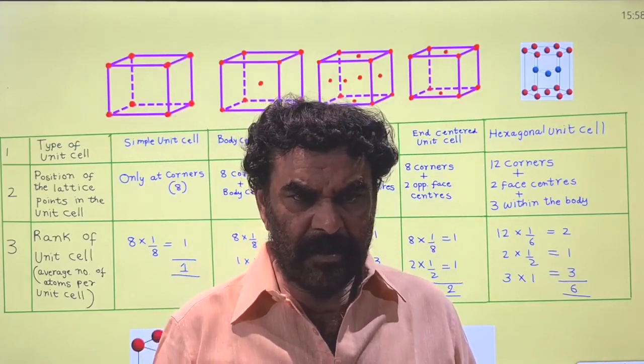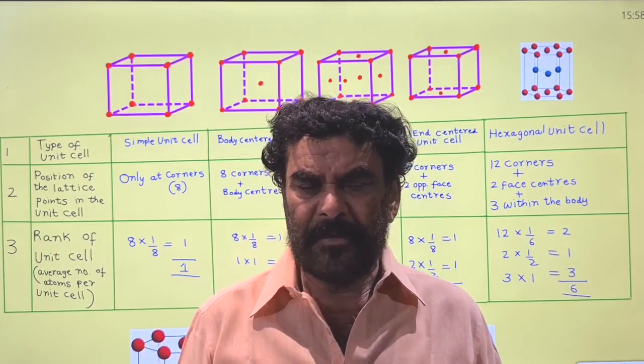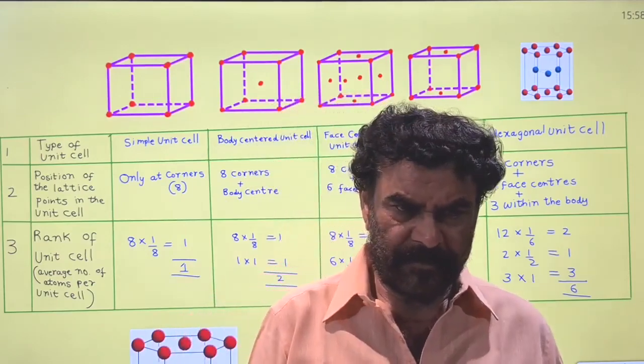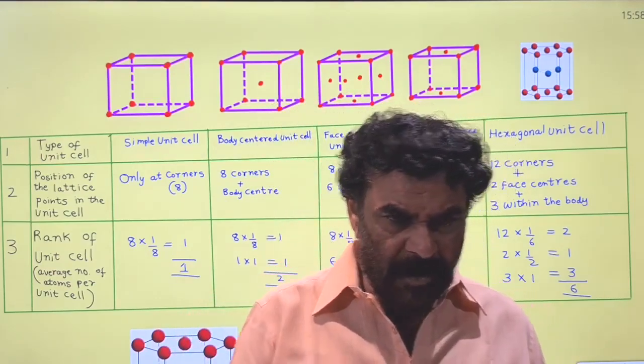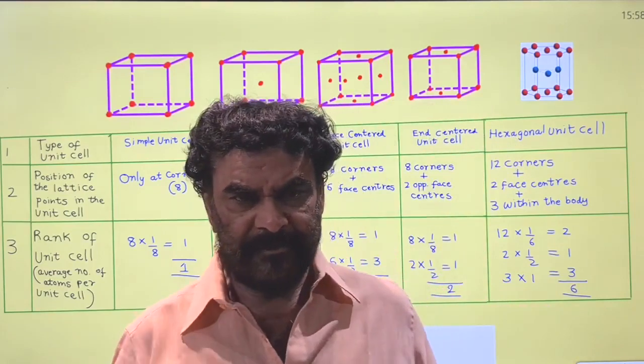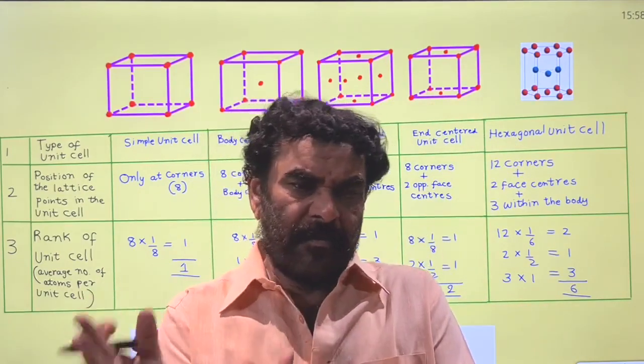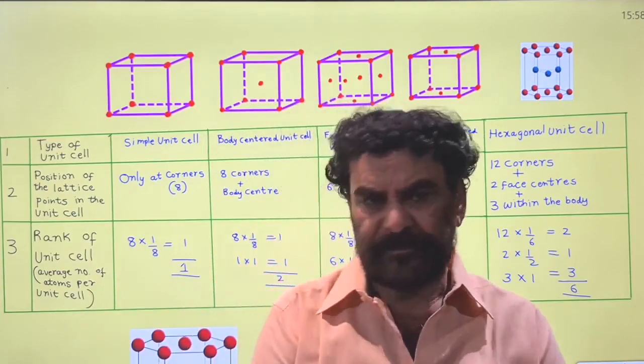Due to the repetition of the unit cells, the orderly arrangement of material particles takes place in the crystal.